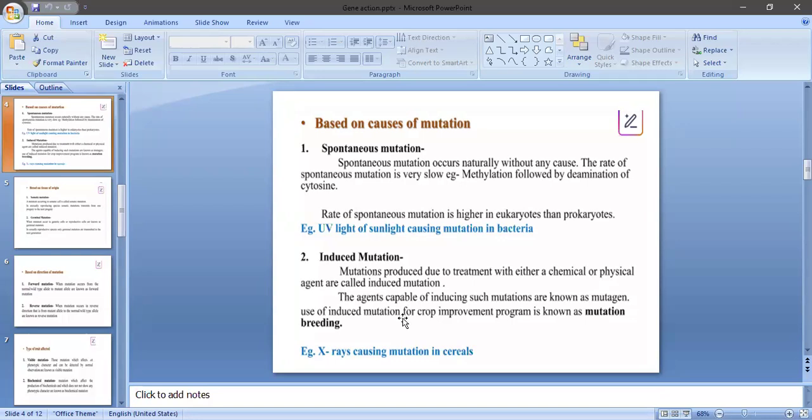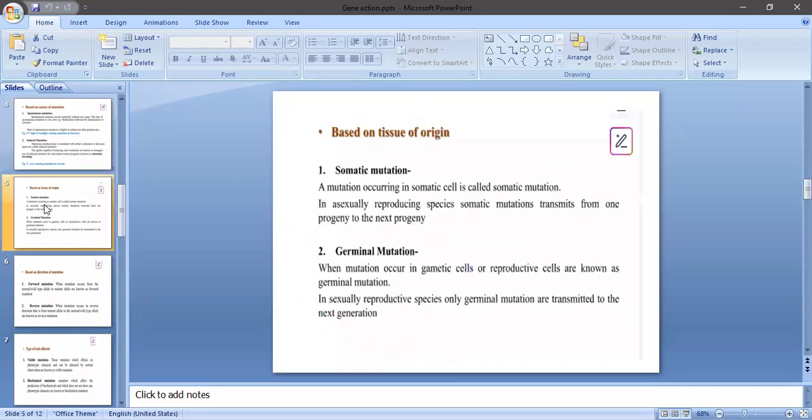In the same way, we also use chemical mutagens in the laboratories. For example, mustard gas, formalin, nitric acid, PEG (polyethylene glycol), and ammonium nitrate. These chemical compounds are also used to induce mutations in different hybridization programs or mutation breeding. Okay. Next, we can go for classification based on tissue, where the mutations originate.